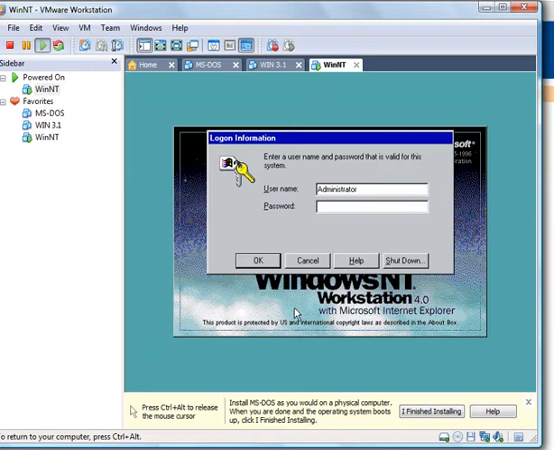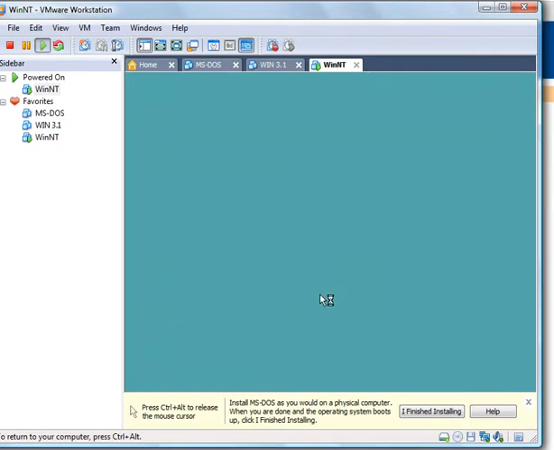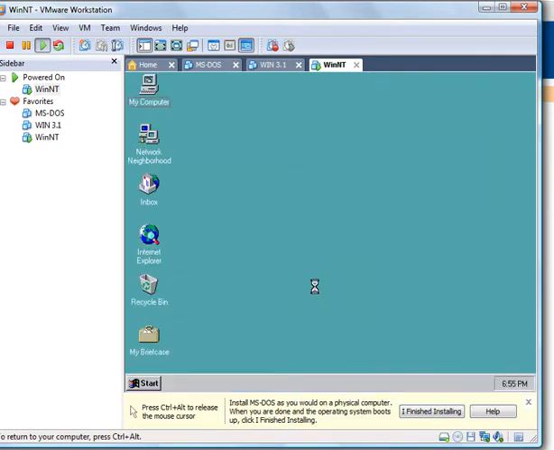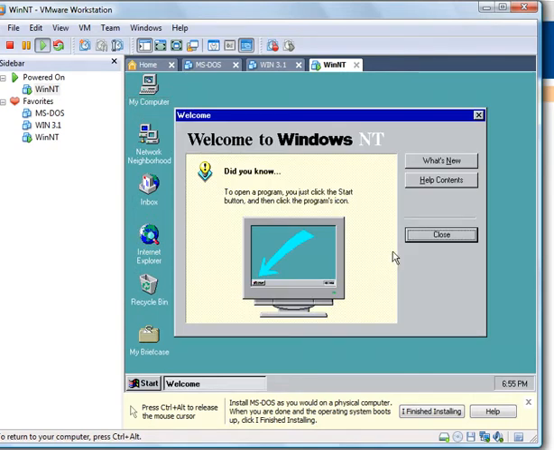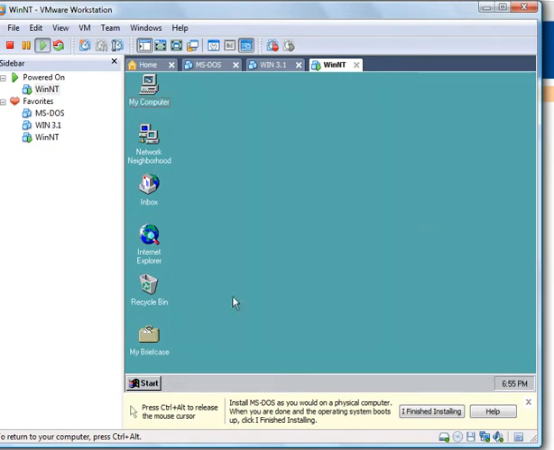This is all back to that security part of Windows NT. So my password was password. Type it in, hit OK. And I will be logged in as the administrator. So you can see it looks a lot like Windows 95, Windows 98, start button, my computer, all that stuff.